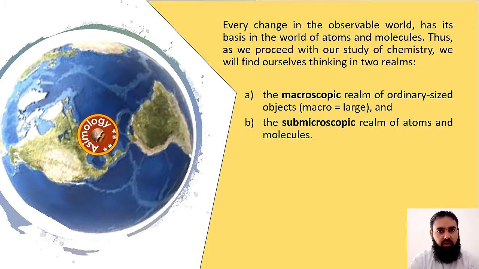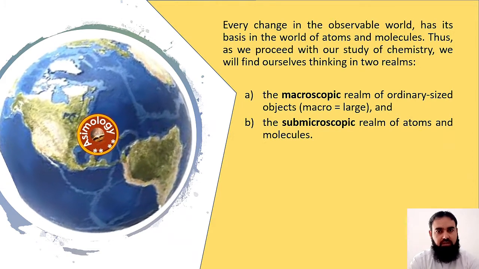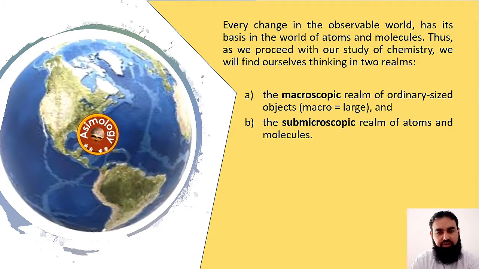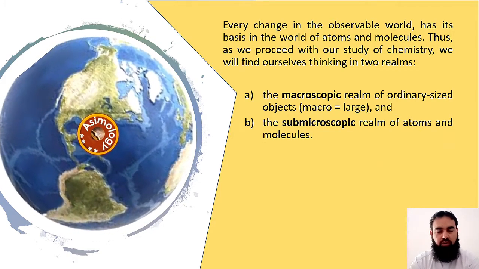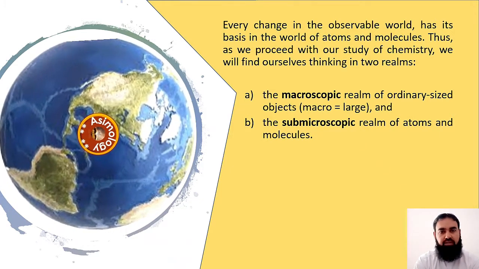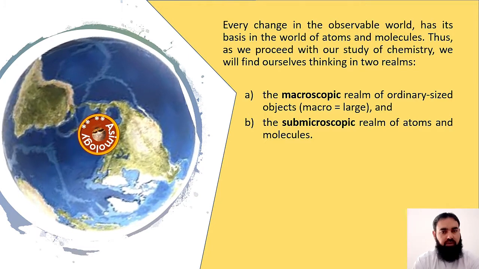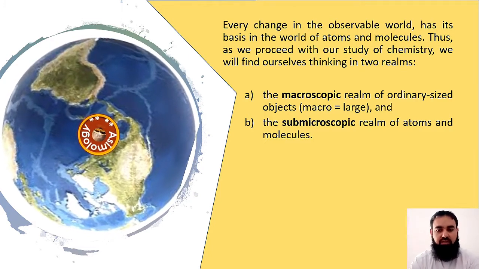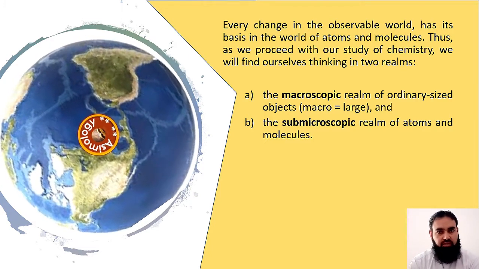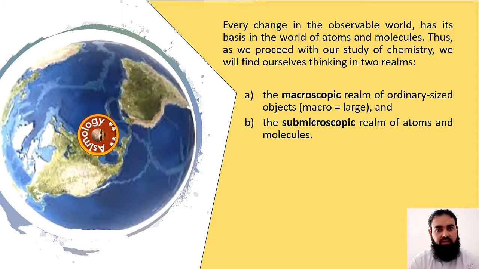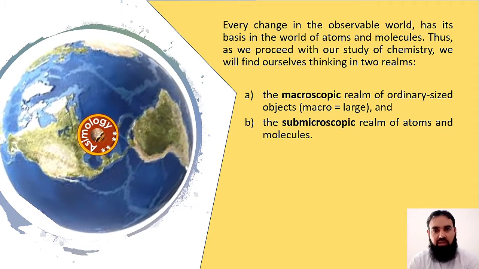Submicroscopic means the particles that cannot be seen through a microscope. So it is beyond, below the level of a microscope: atoms and molecules. We think in terms of atoms and molecules, and the interaction between them.